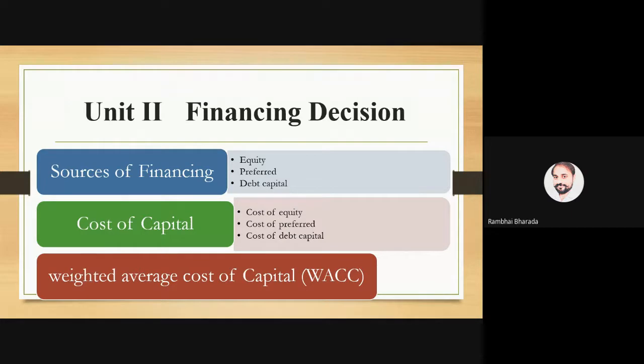So here our first part in the unit is sources of money. From where we can get the money. Here money means finance, and finance means the different capitals. From where we can get the equity capitals, from where we can get preference capital, from where we can get the debt capital. So the first part of the unit is sources of finance.